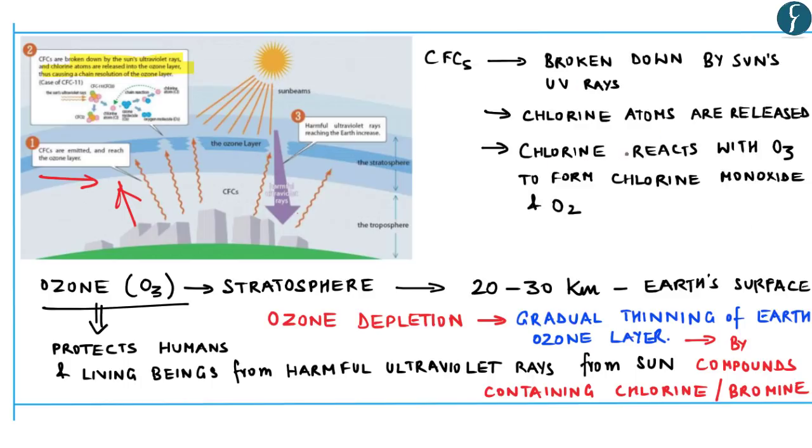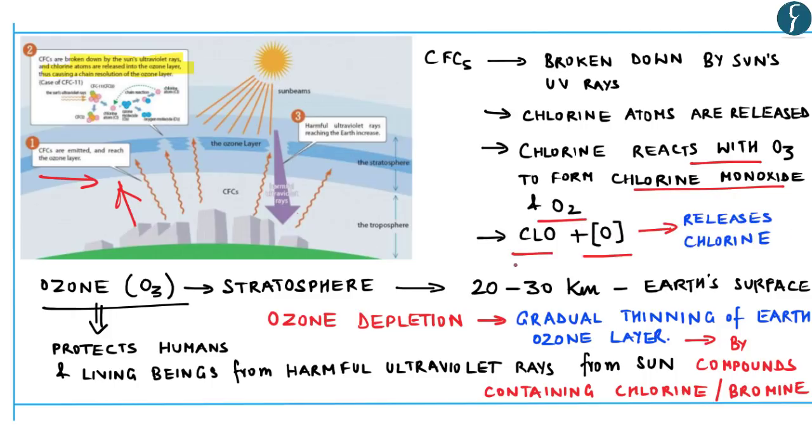Now, once these chlorine atoms are released in the atmosphere, a chlorine atom reacts with ozone to form chlorine monoxide and oxygen. Further, the molecule of chlorine monoxide reacts with another molecule of oxygen and breaks up, releasing chlorine in the atmosphere.